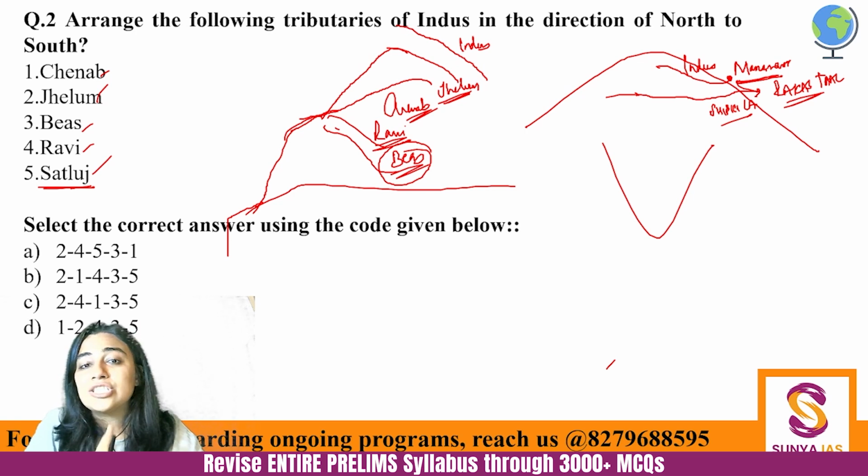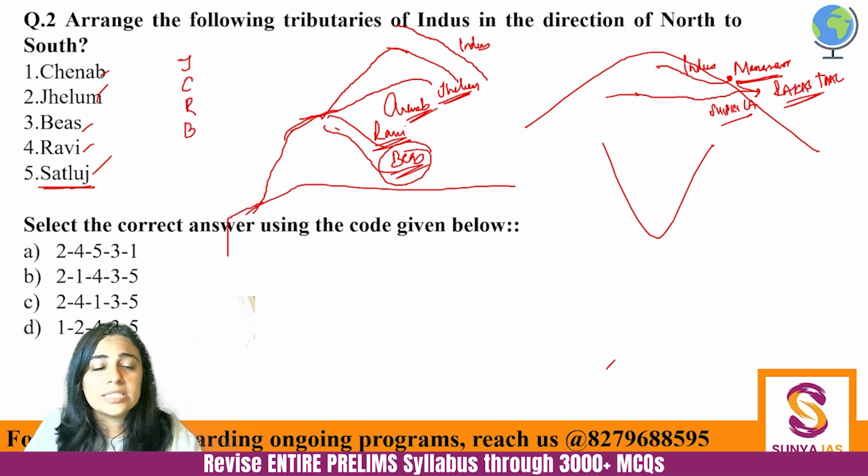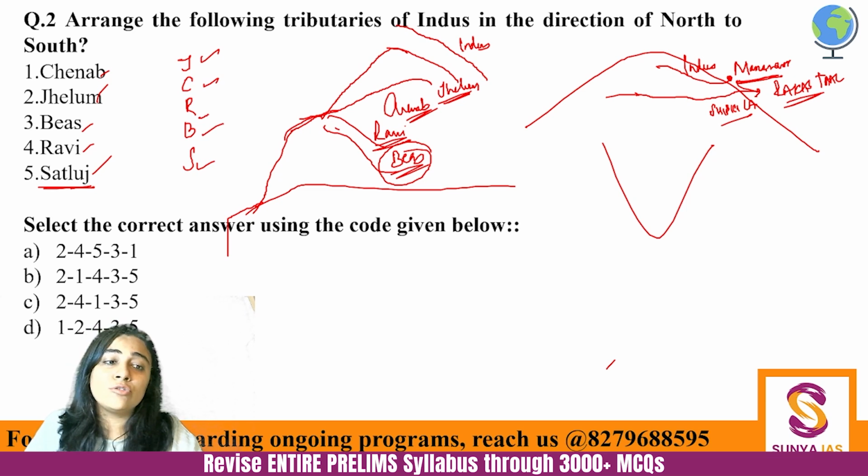Fine. So that is the level of clarity that you need in this particular topic, because it is so important that you know these rivers by heart. North to south, you should be knowing. You should be knowing the largest as well, which is Chenab. So this is basically Jhelum, then Chenab, then Ravi, then Bias, then Satluj. So J is in the starting, then Chenab, Ravi, Bias, Satluj. You need to remember this.